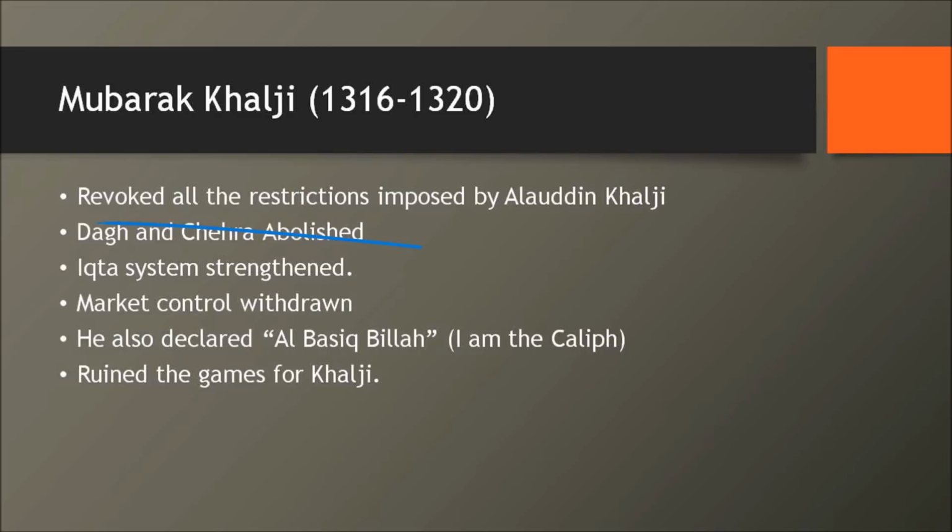He reinstated the Iqtidari system. He did away with the market control. And he also declared that he himself was the caliph. This was the action which ruined the game for the Khaljis. And there comes the end of the Khaljis.